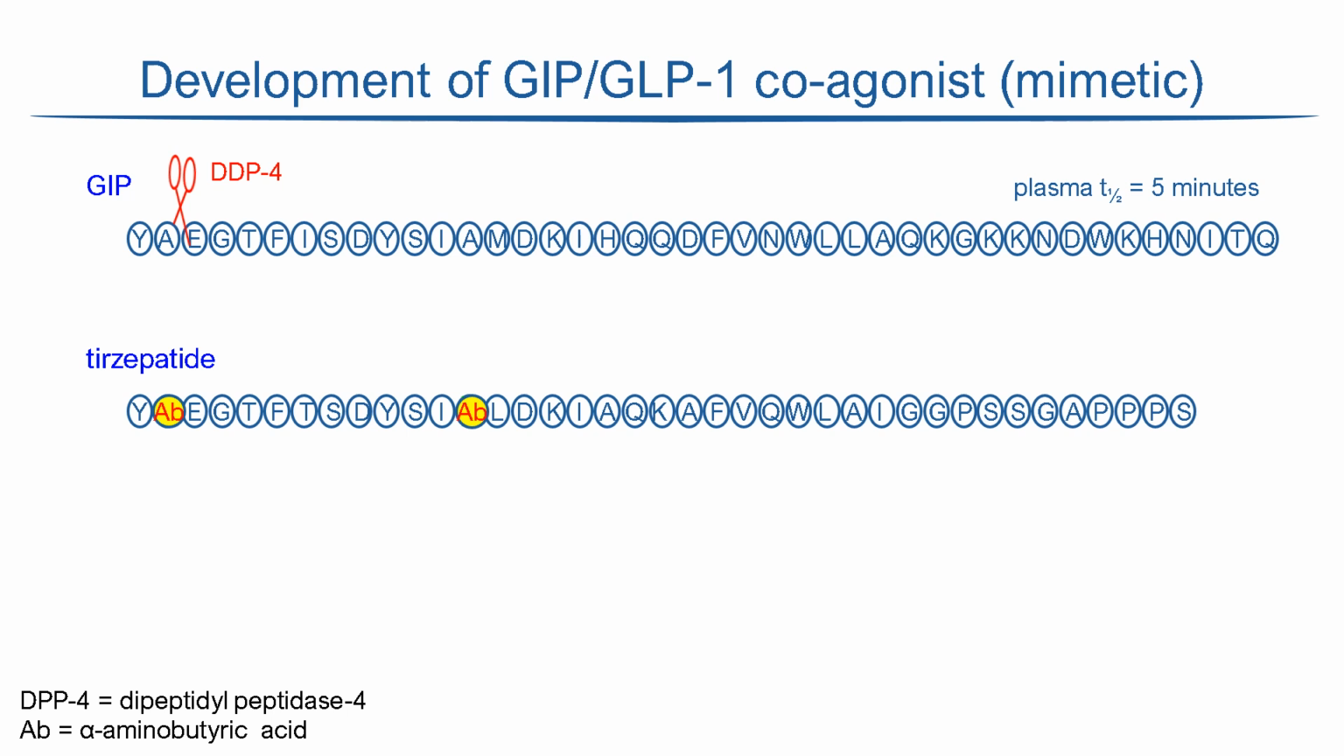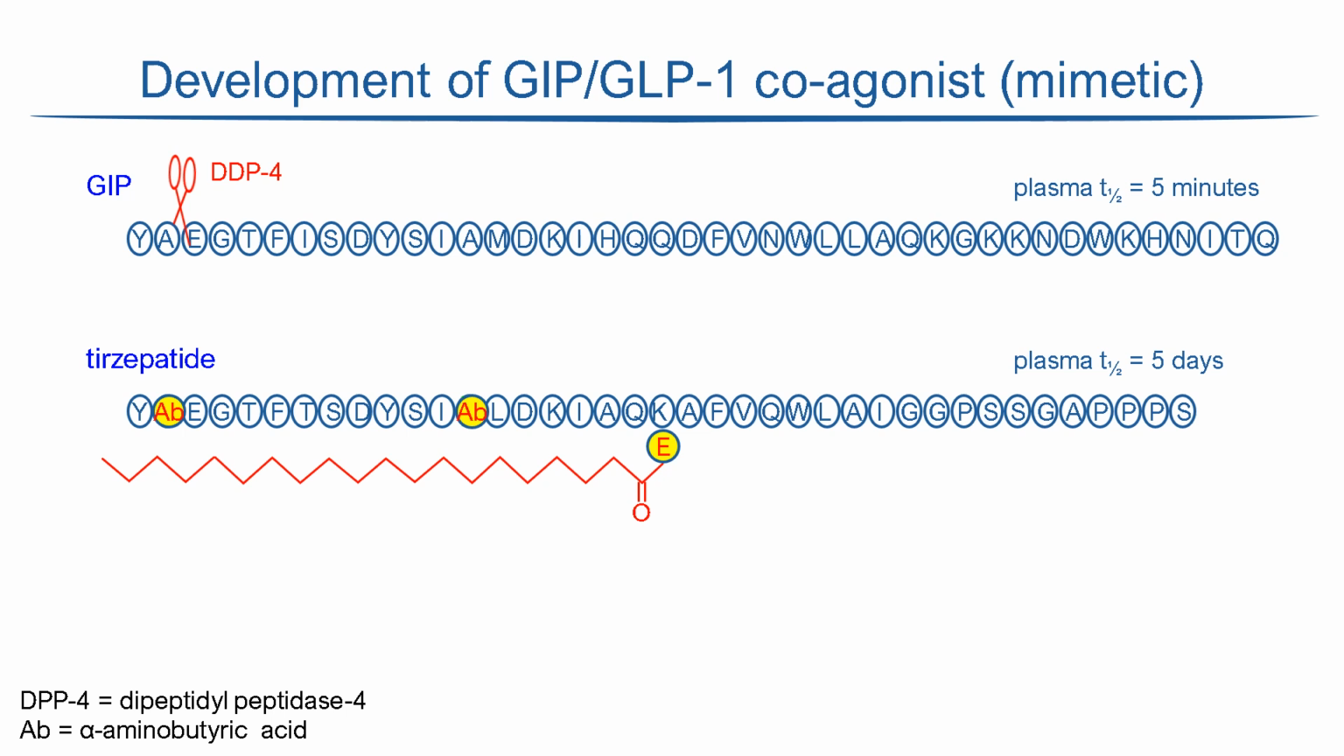The addition of a 20-carbon chain fatty acid linked by glutamate to the lysine at position 20 enhances binding to albumin and prolongs its plasma half-life to around 5 days. Stable therapeutic plasma levels of tirzepatide can therefore be achieved with once-weekly injection.